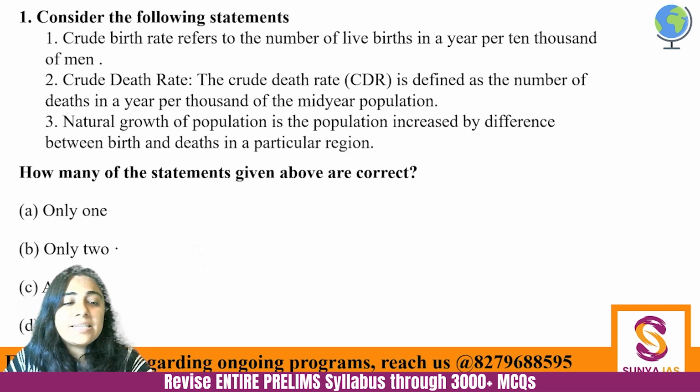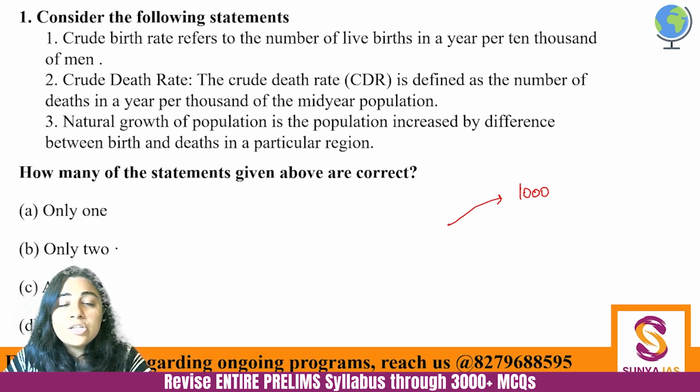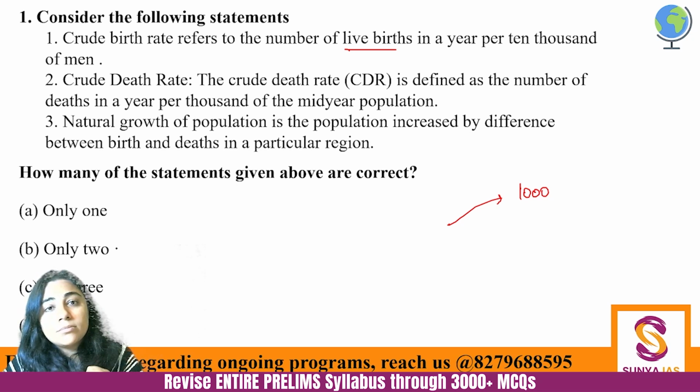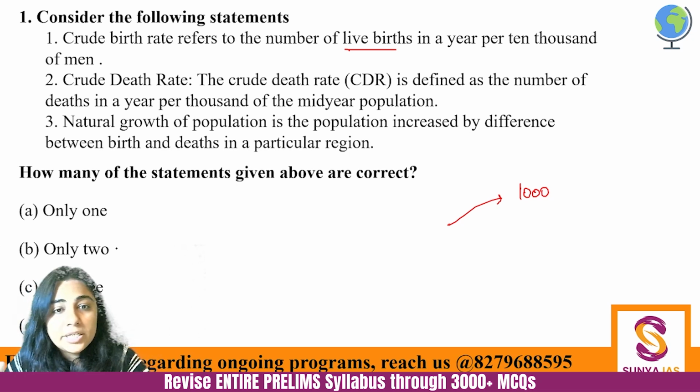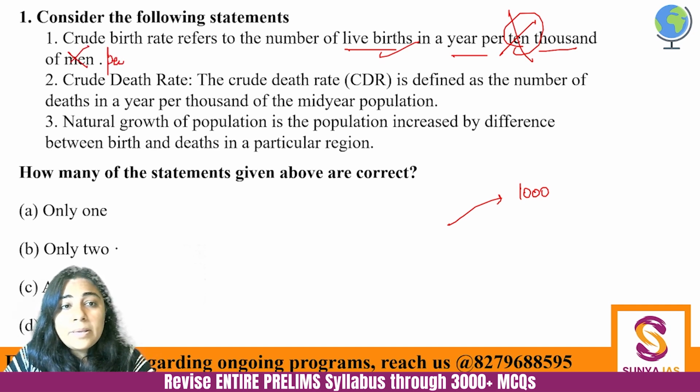So birth rate and death rate, very important concepts, and regarding these two concepts, just know one thing, that they are always seen with respect to 1,000 people. So in 1,000 population, how many births are happening is the crude birth rate. So live births, not stillbirths. Unfortunately there is this concept called stillbirth as well, wherein the child comes out not alive, right? So that is not counted. So number of live births in a year per 1,000 of people.